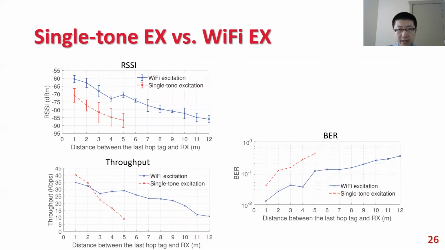Wi-Fi excitation has a larger communication scope than single-tone excitation, but the peak throughput of single-tone excitation is higher than that of Wi-Fi excitation. And single-tone excitation can be used for any hop, while Wi-Fi excitation can only be used for the last hop communication.